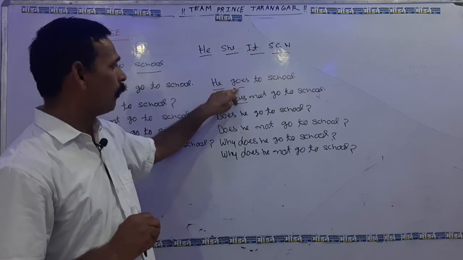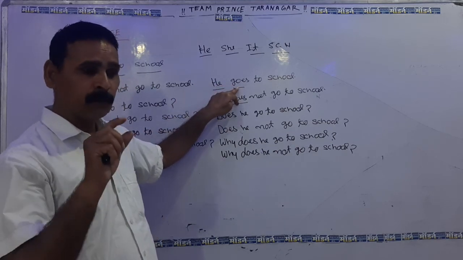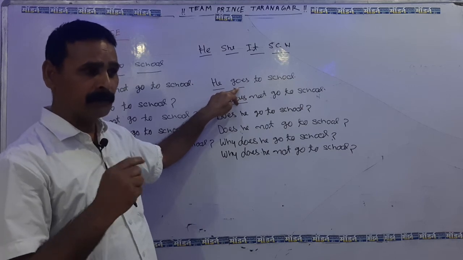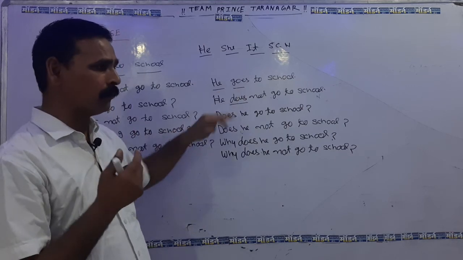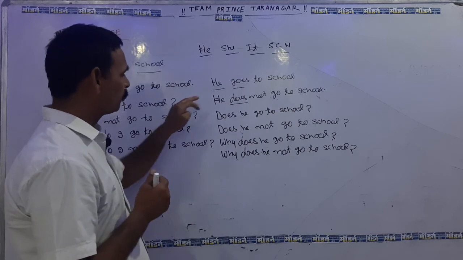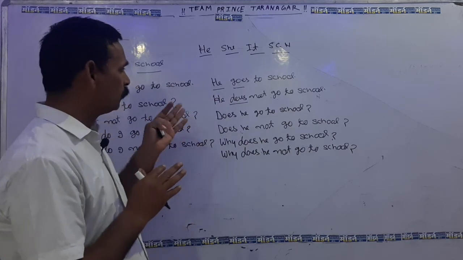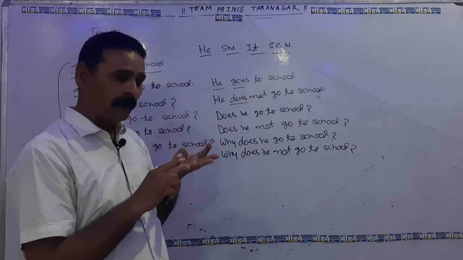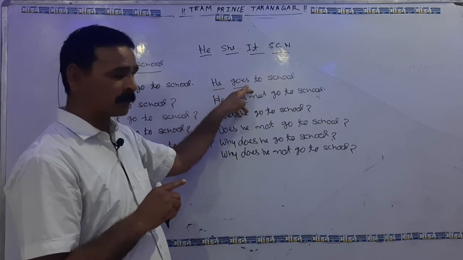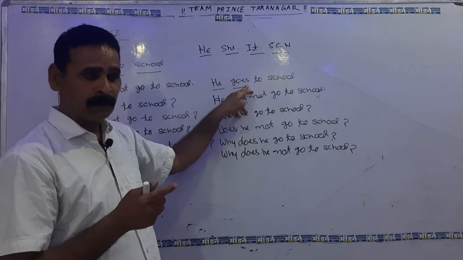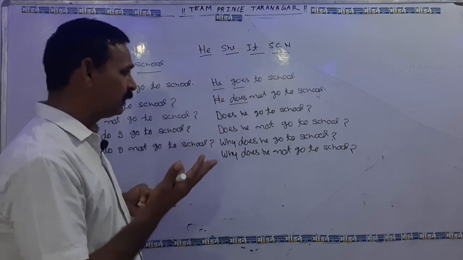As you know, all the verbs are basically in plural form always. When we want to change them into singular, then we have to add es or ies or s to these verbs.